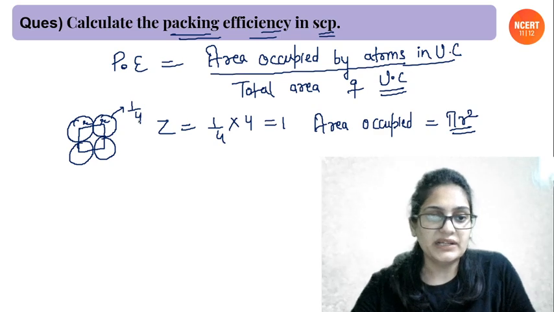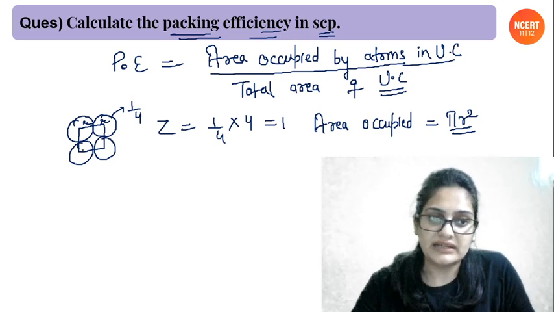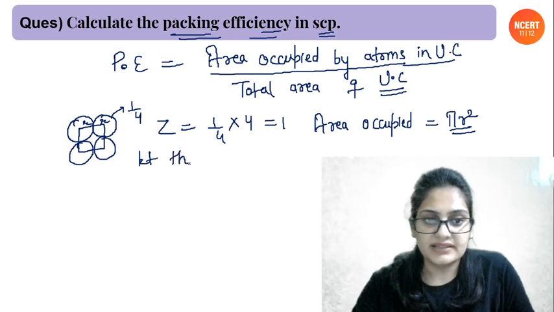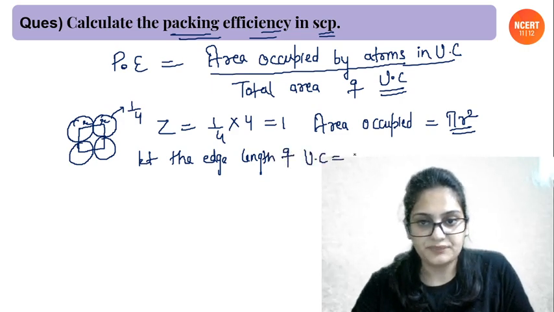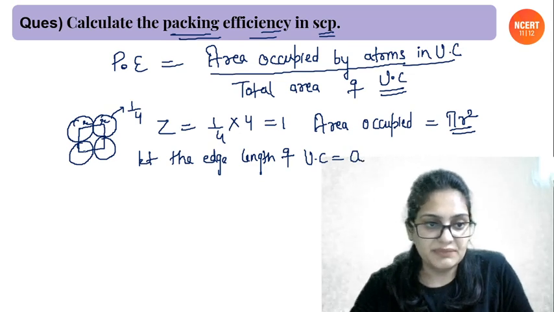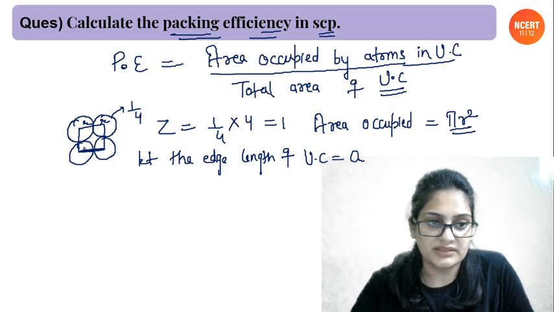Now, total area: the unit cell is a square. Let the edge length of the unit cell be a. Clearly, this will be the edge length and it is a square. This a is equal to R plus R, clearly.